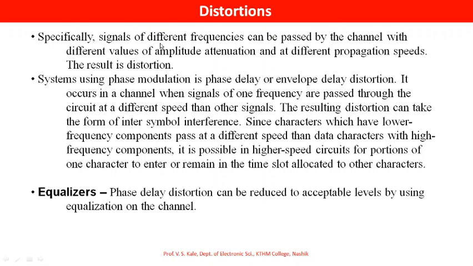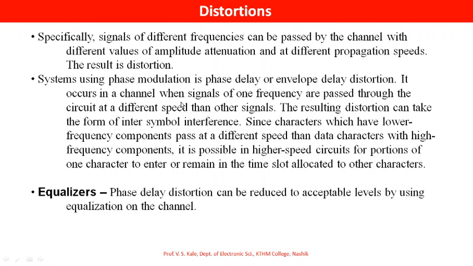Specifically, signals of different frequencies can be passed by the channel with different values of amplitude attenuation and at different propagation speeds. The result is distortion, because the frequencies are different, so their amplitudes are different. Systems using phase modulation, in phase delay or envelope delay distortions, occur.